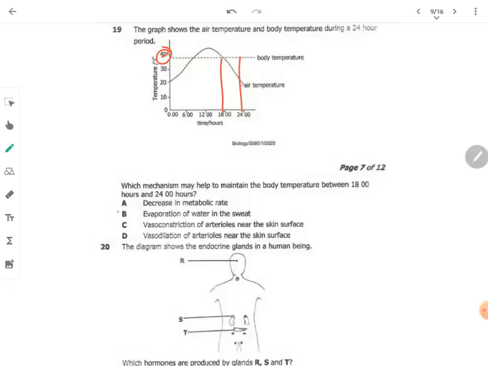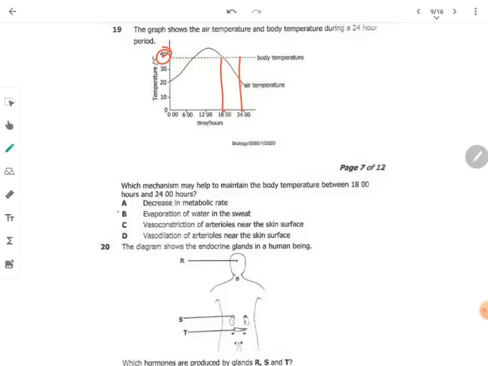Now, during hot conditions, we have vasodilation, and during cold, we have what?